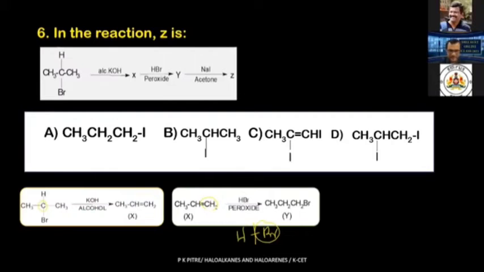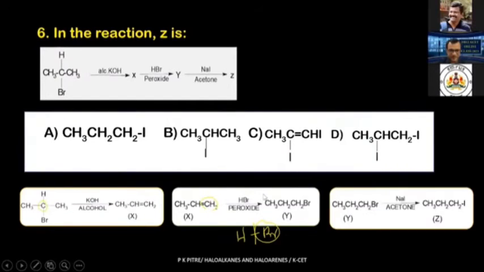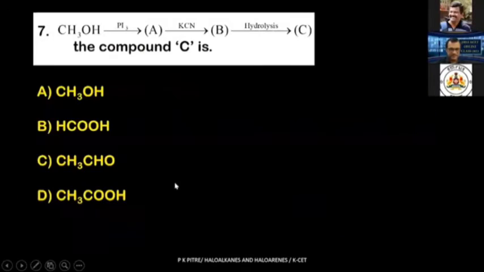Then Y is treated with NaI in acetone. So what is happening? What is this reaction? You have learned this reaction. This is the Finkelstein reaction where your Br is replaced by I. And what are you getting? You are getting 1-iodopropane. And what should be our option here? Obviously, it should be your first one, that is A. Fine. If you write the reaction in a sequential order, you will always reach the correct answer. Remember that.